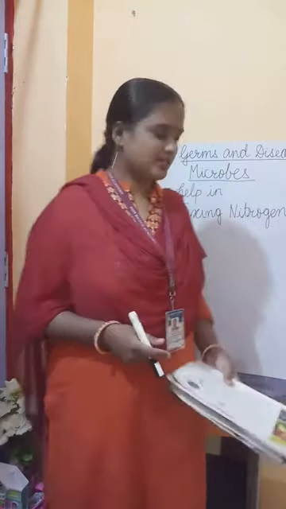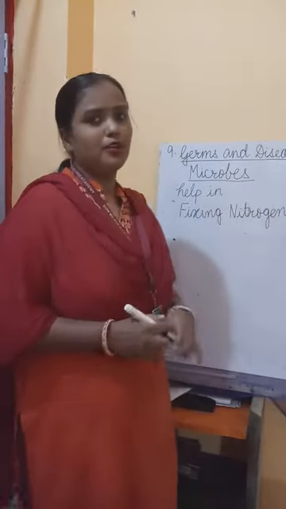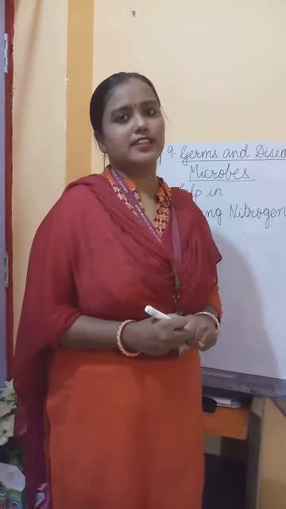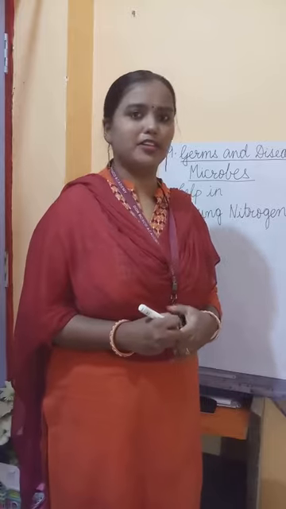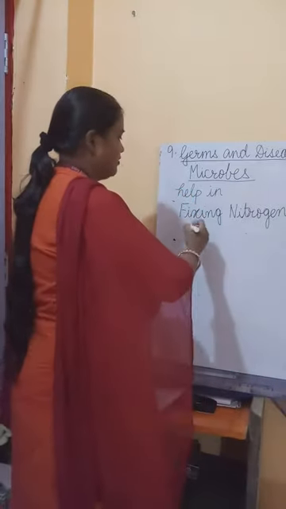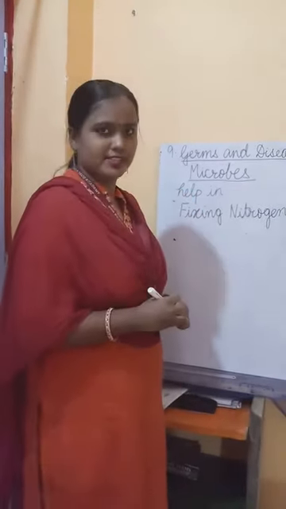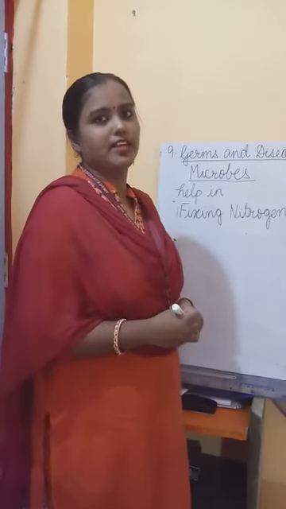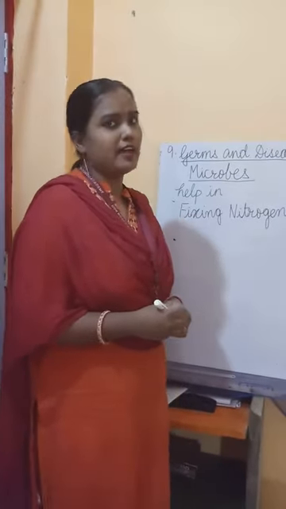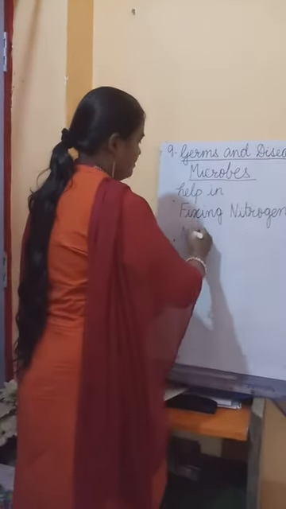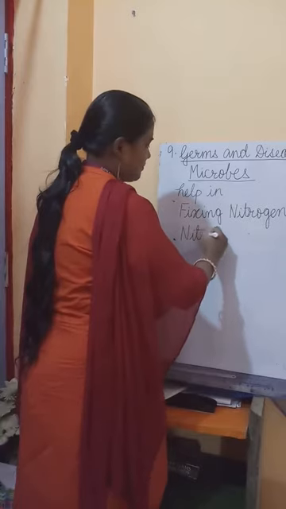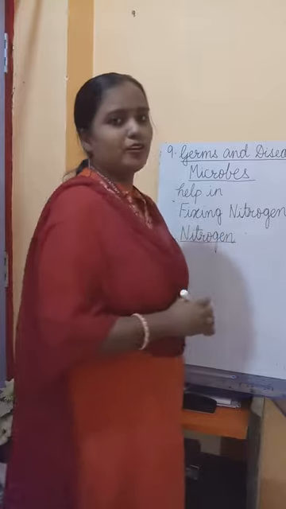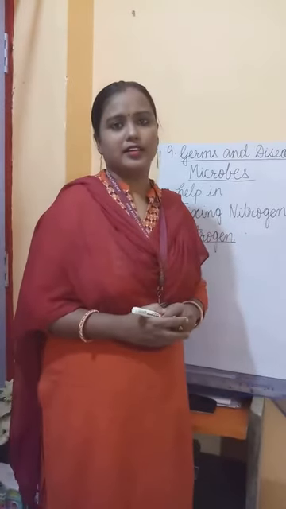Now I'll explain this. All of you know we have a number of gases present in the atmosphere, and all these gases are used up by all the living beings. For example, we have carbon dioxide, we have oxygen, we have many other gases, we have dust particles also in the atmosphere. In the same way, we also have nitrogen gas present in the atmosphere. But this gas cannot be directly used by living beings.